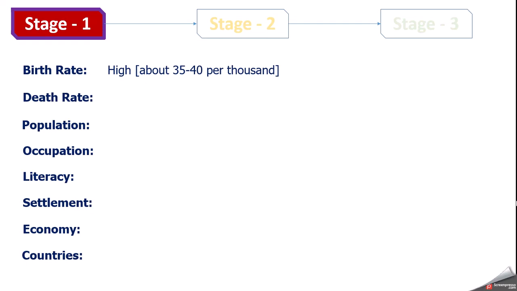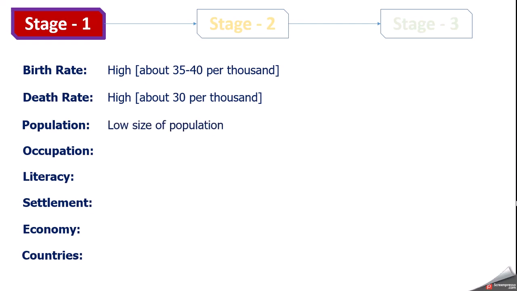What about the death rate? Death rate is also high. It may be about 30 per thousand. So birth rate is high, again death rate is high. What will be the size of population? Size of population is low.